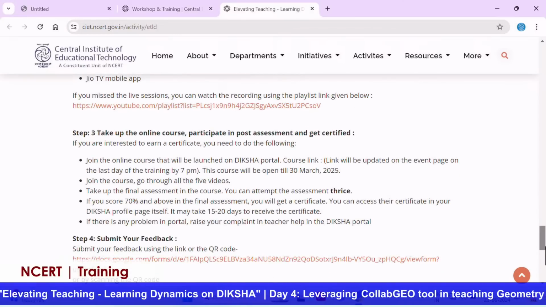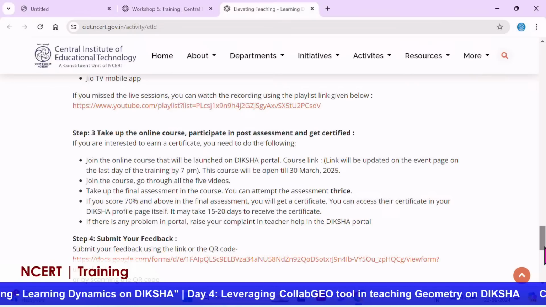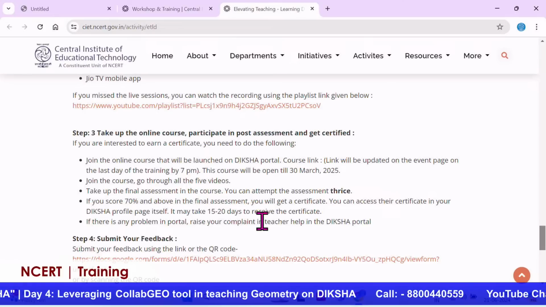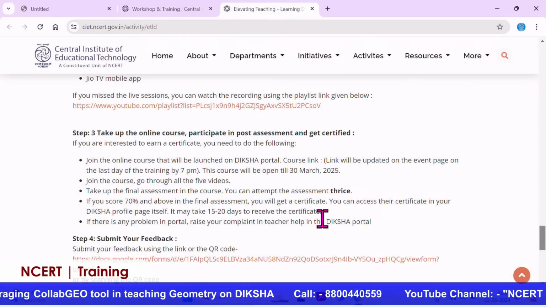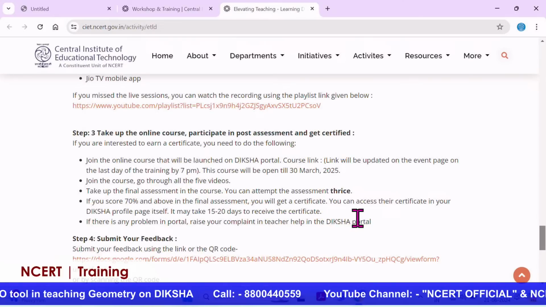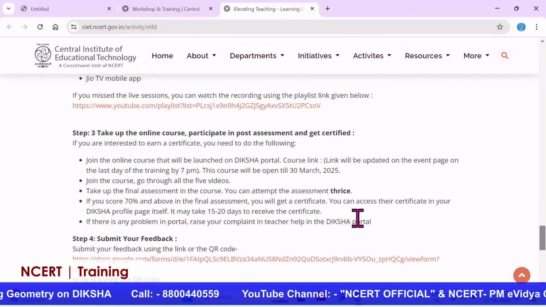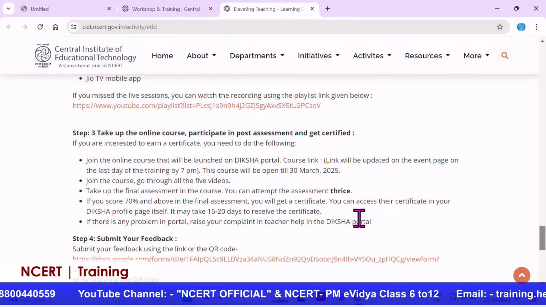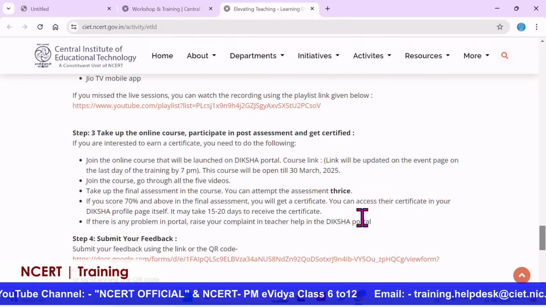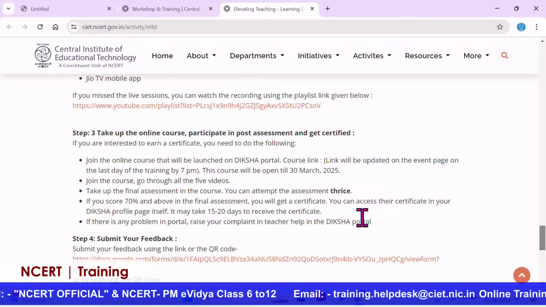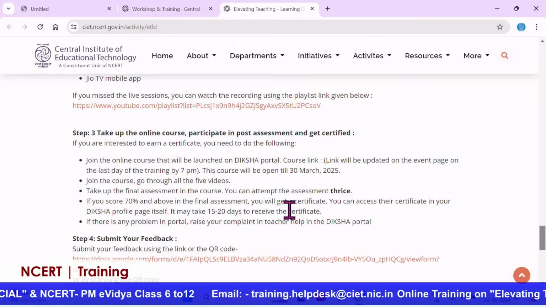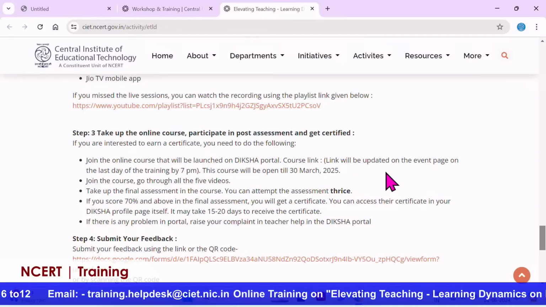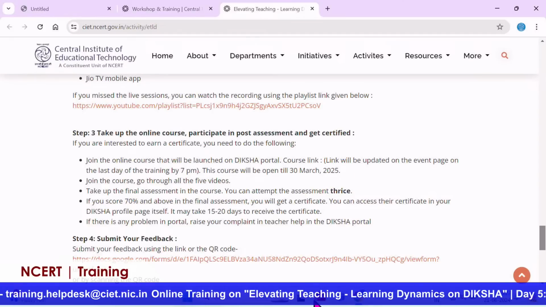Now step number 3 is taking up the online course and participate in the post session assessment and get certified. Now if you score 70% and above in the final assessment, you will receive a certificate, and also viewers, the certificate will be there in your Diksha profile page itself. You may also note down that you can take up the final assessment in the course and you can attempt the assessment thrice. That is, there are 3 chances for all of you, and the course will be open till 30th of March 2025. And viewers, you can join the online course that will be launched on Diksha portal, and the link will be updated on the event page on the last day of the training by 7 p.m.